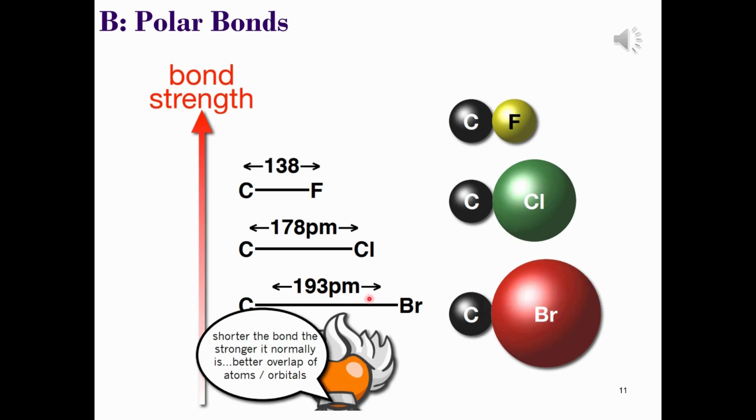A question I now want you to consider, though, is which is more reactive, the carbon-fluorine bond or the carbon-bromine bond? Pause the video and resume when ready.